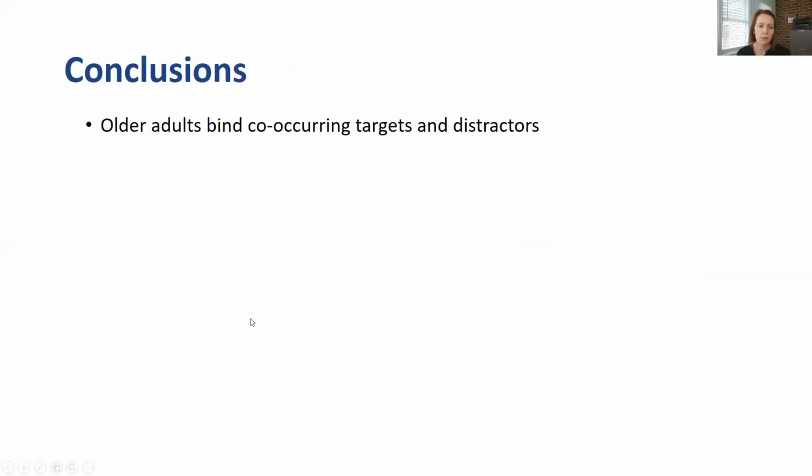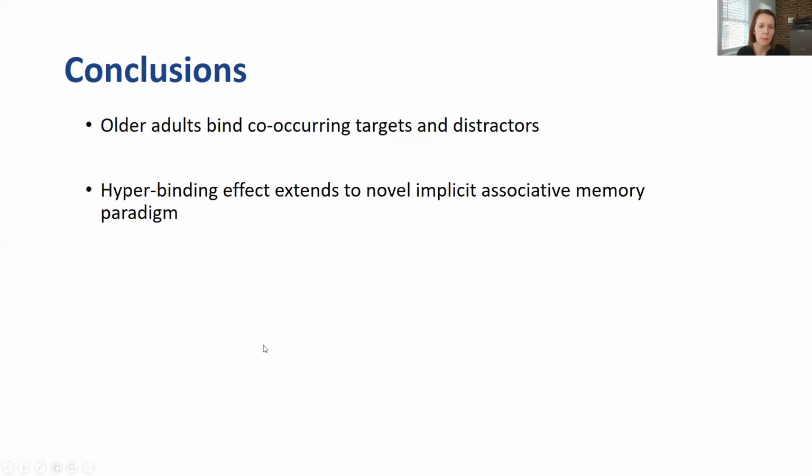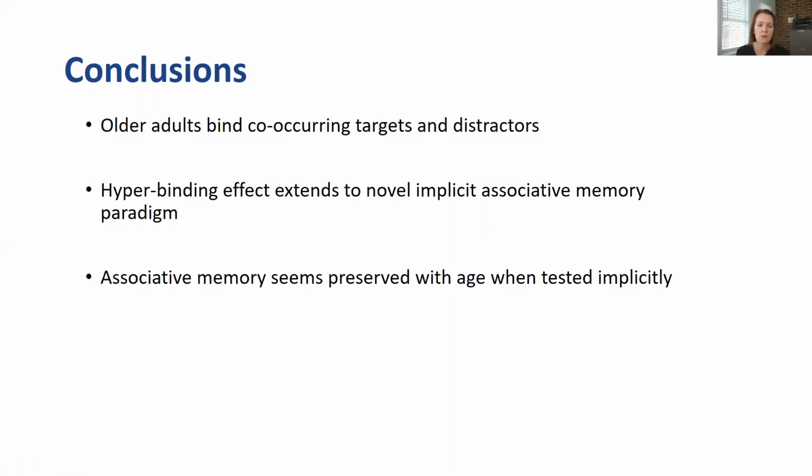So this suggests that older adults bind co-occurring targets and distractors. And it shows that this hyperbinding effect extends to a novel implicit associative memory paradigm. And we've also shown again that associative memory seems to be preserved with age, at least when it's tested implicitly.